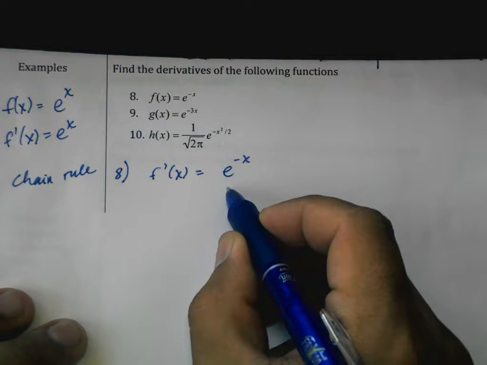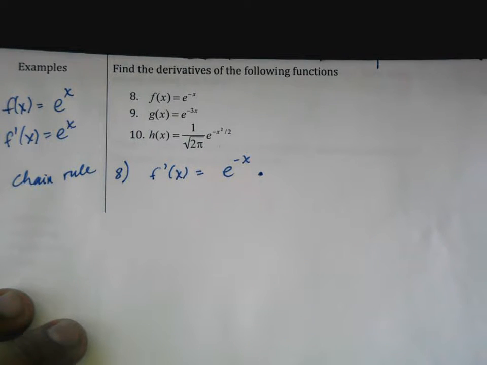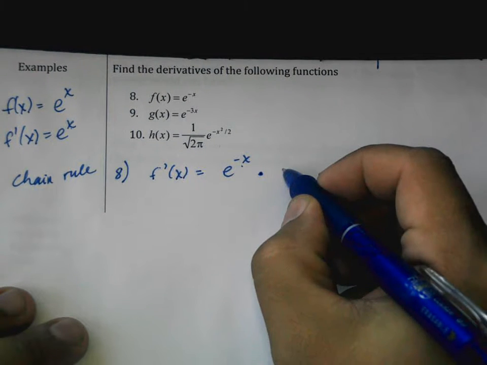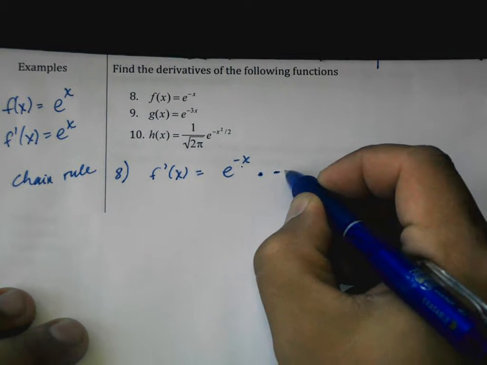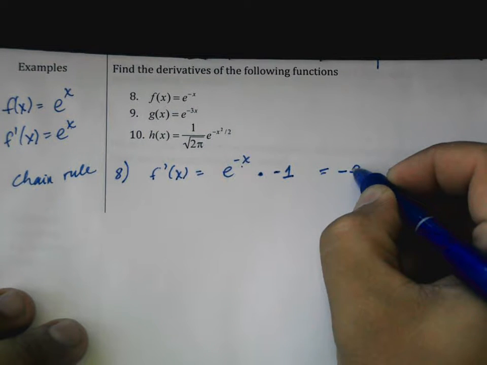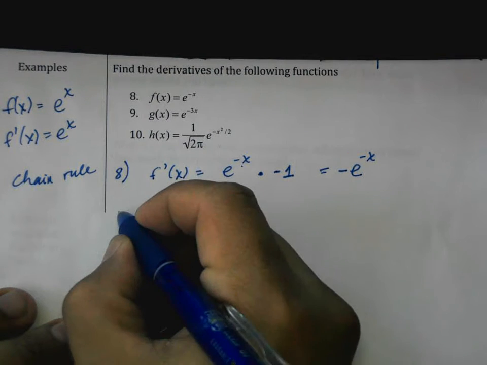Okay, so that's the derivative of the outside function multiplied by the derivative of the inside function, which in this case is negative x. So the derivative of that is negative 1. So our final answer is negative e to the negative x. Okay. Quite elegant.